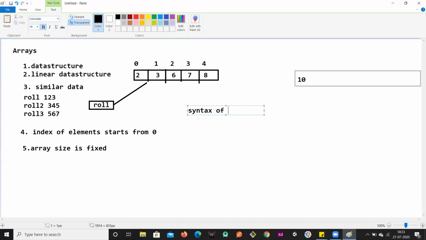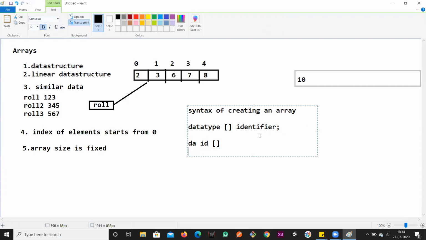Syntax of creating an array. How to create an array. This is the syntax that we are going to look at. First, I have to provide the data type, then I have to use the square brackets, and then I have to give an identifier. This identifier I'm going to create, right? So this is also possible: data type, identifier, and then the square brackets. This is also possible.